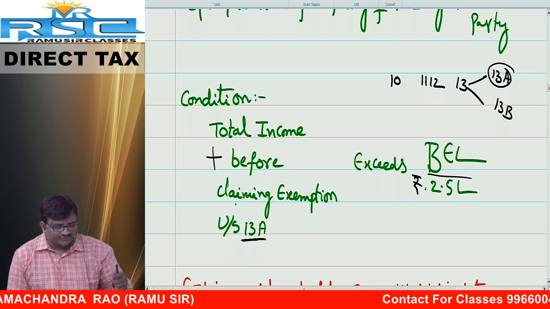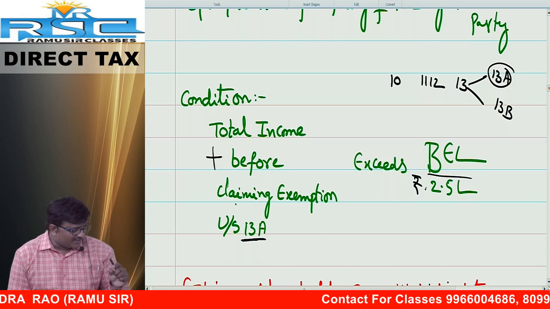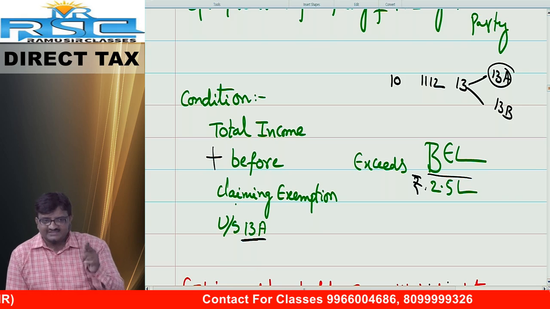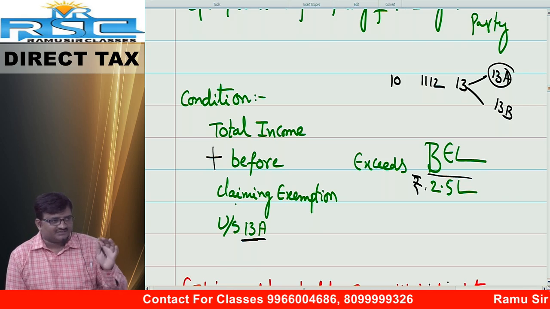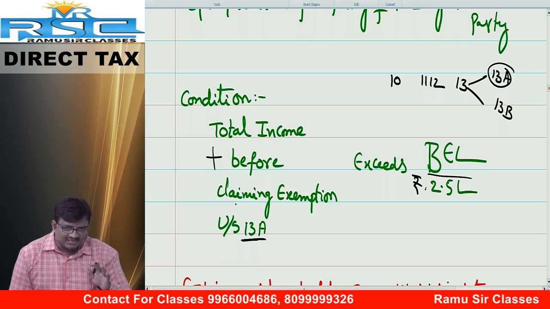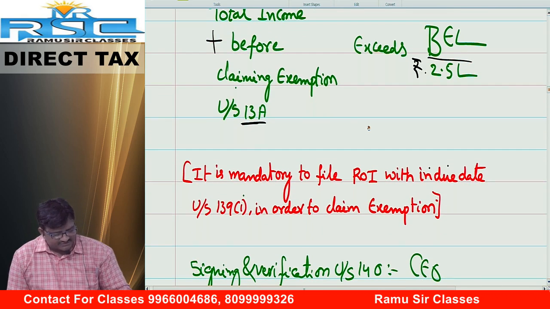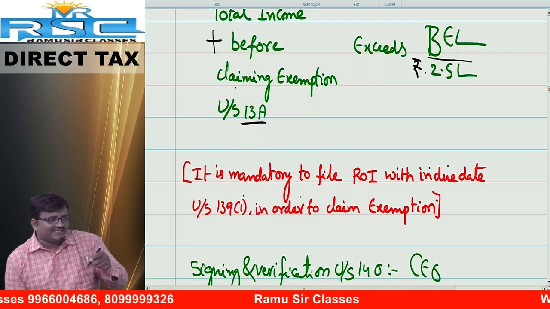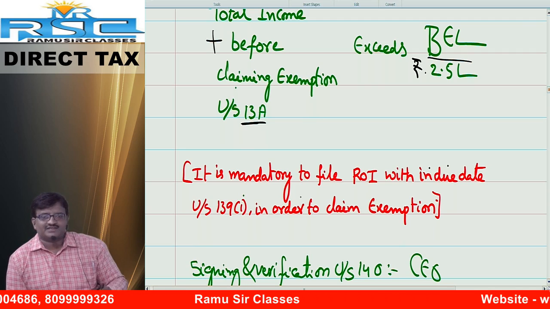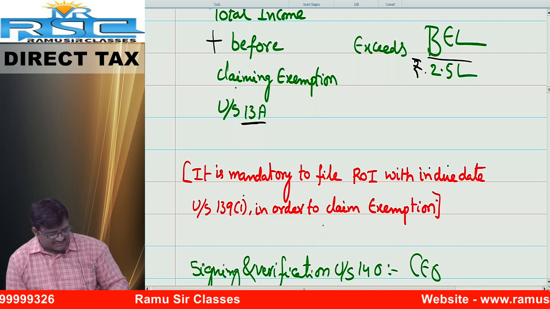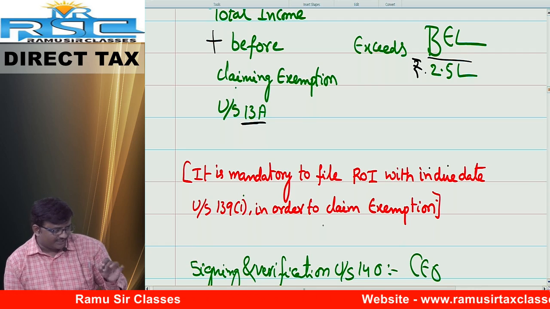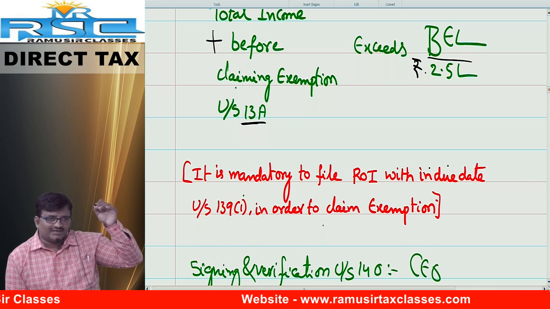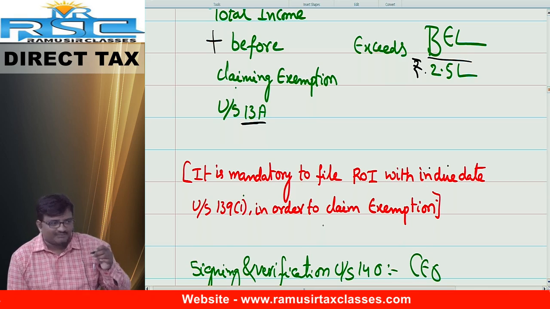Next one. Once again, tell me what is the provision? Total income of political party before claiming exemption under section 13A exceeds basic exemption limit. Then such political party has to file the return of income. But one thing for sure, if you want to claim the exemption under section 13A, compulsorily you are supposed to file the return of income under section 139 subsection 4A, 4B. These provisions we already covered in the topic called assessment of political parties.